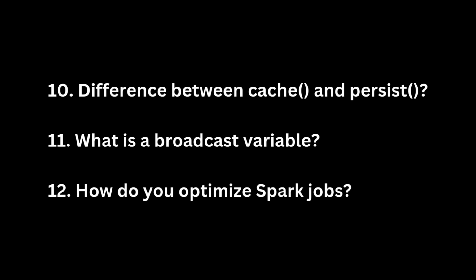In contrast, persist offers more granular control by allowing developers to explicitly specify different storage levels, like MEMORY_AND_DISK, DISK_ONLY, or MEMORY_ONLY_SER, through the StorageLevel class, making it adaptable to various memory constraints and use cases.